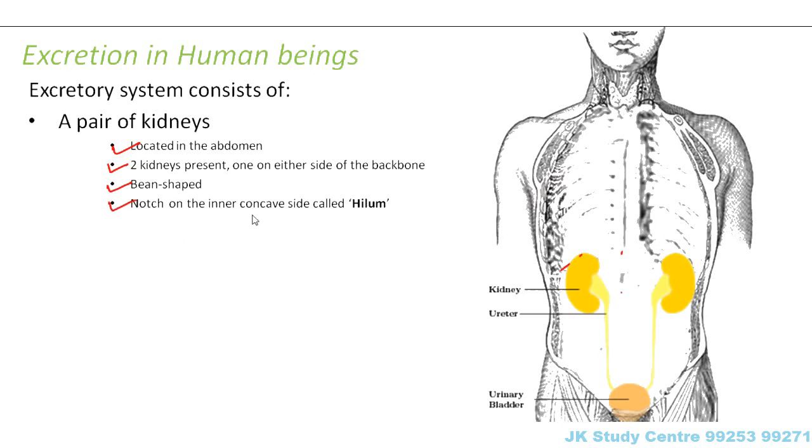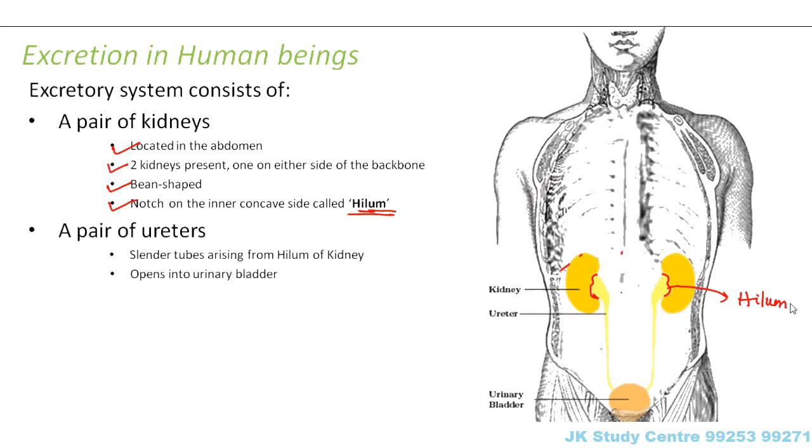There is a notch on the inner concave side of each kidney that is called the hilum. What is the hilum? This is the hilum. So you see there is a notch-like structure here on the inner side. So this is known as the hilum. Then we have a pair of ureters. These are slender tubes arising from the hilum of each kidney. They are nothing but thin tube-like structures. They open into the urinary bladder.